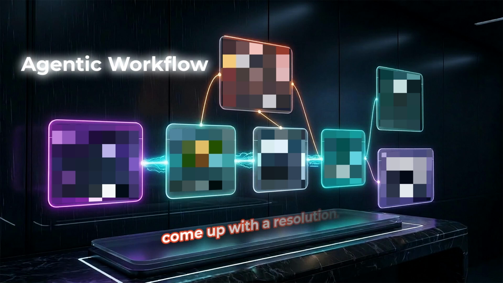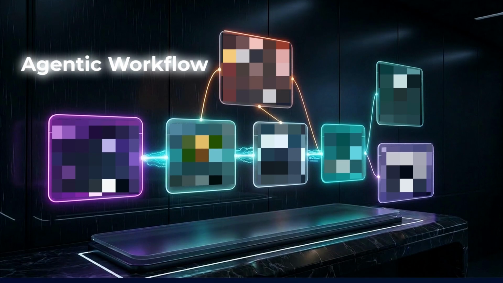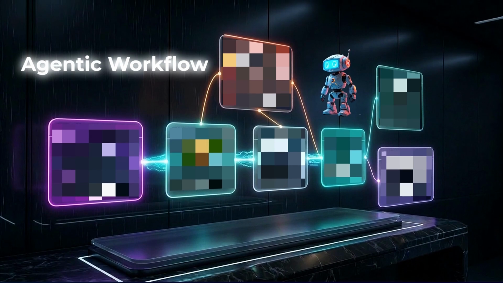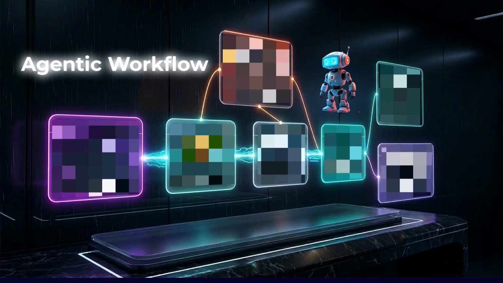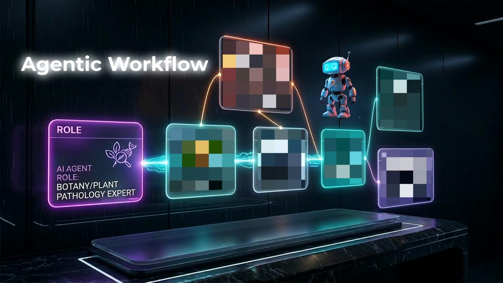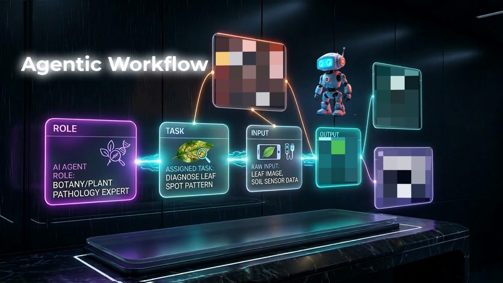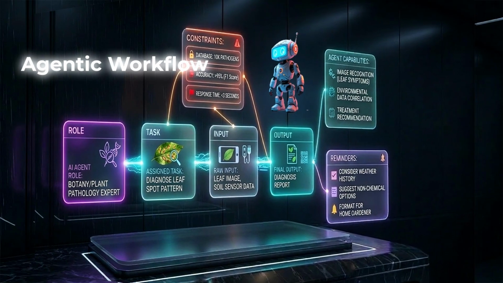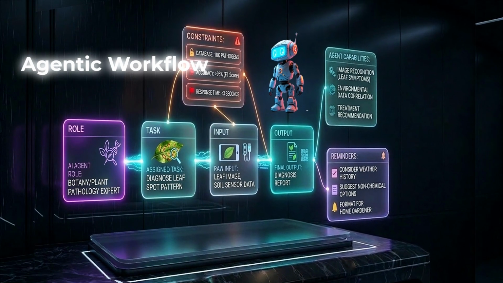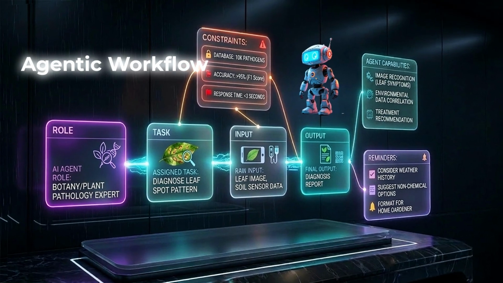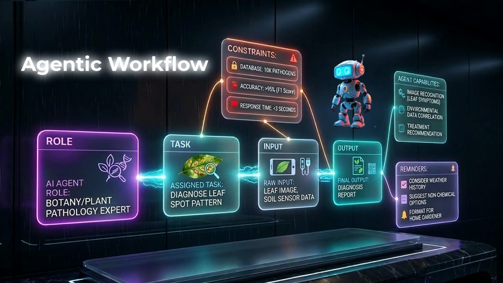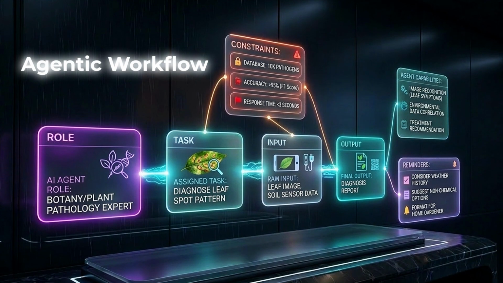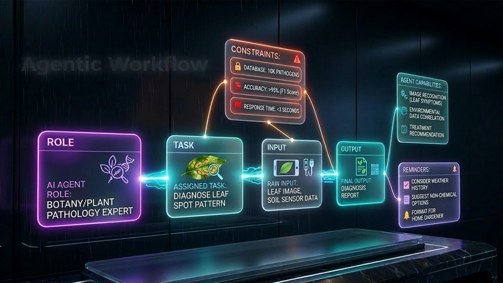So the agentic workflow is basically what goes on in the background before you have a proper feedback from the agent. The agentic workflow includes main points like role, task, input, output, constraints, capabilities, and reminders. At this point, we'll make use of Gemini to come up with our agentic workflow, and from there, we'll understand the purpose of the role, task, input, constraints, capabilities, and reminders in relation to our particular app.